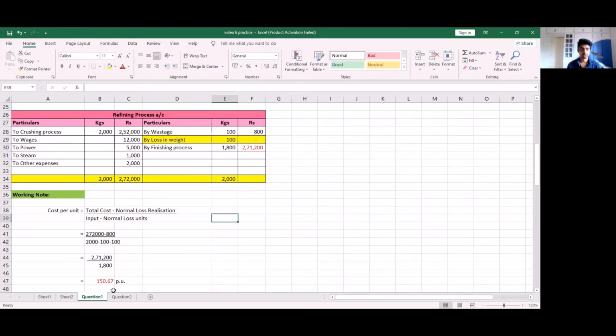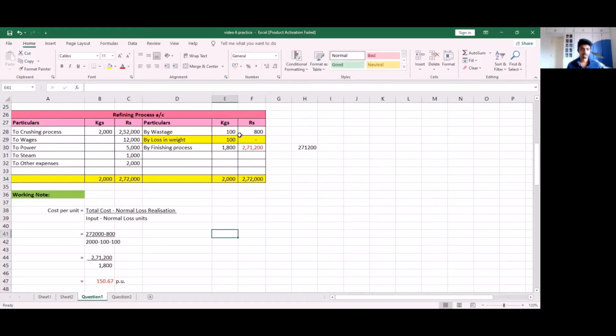So by doing this, we get a cost per unit of 150.67. So let us see by multiplying 1,800 with 150.67 if we get the same 2,71,200. So here we have 1,800 into 150.67. When I do this, I notice that I get the same figure, which is 2,71,200. So even by doing the cost per unit, I would have got the same answer. Now, let me total this credit side and move on to the third and final process.